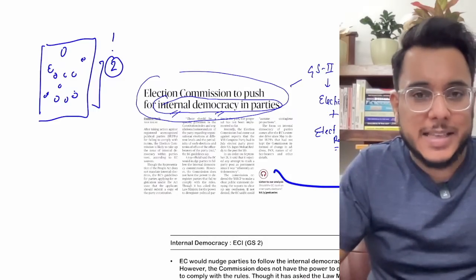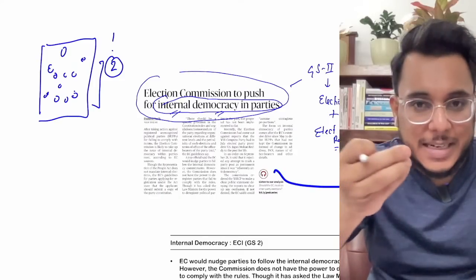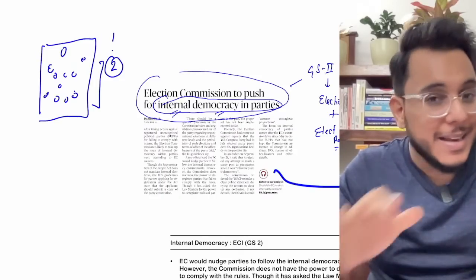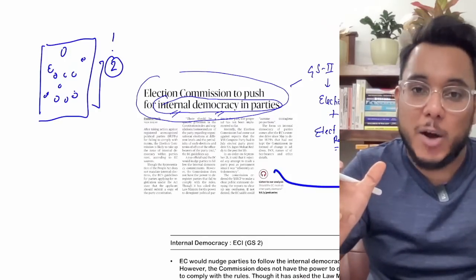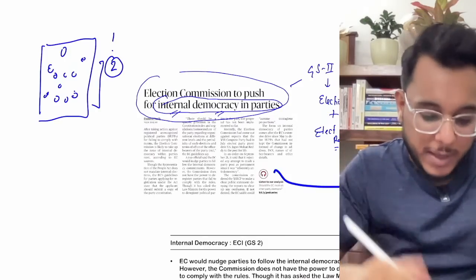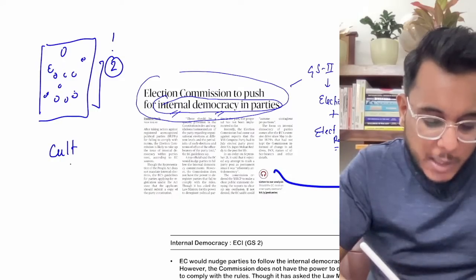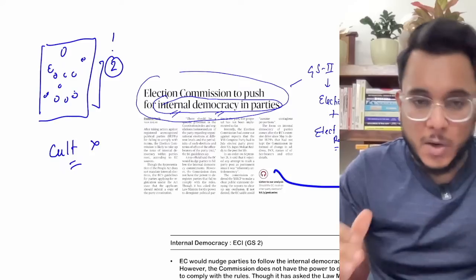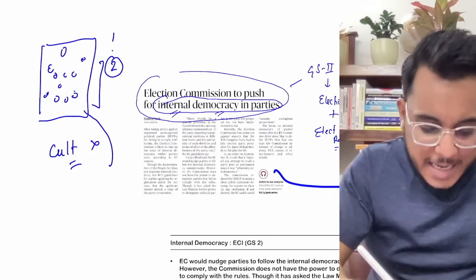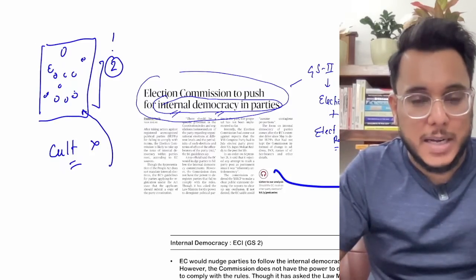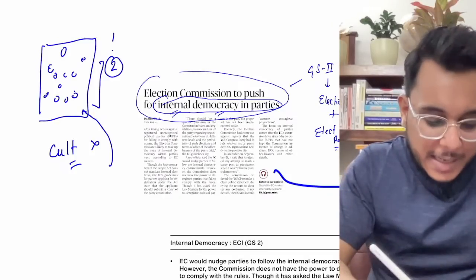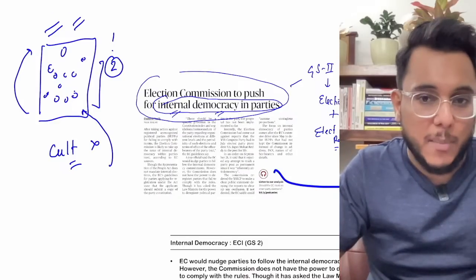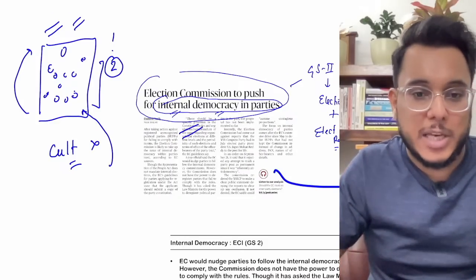Now we find that certain political parties are centered around one family, or around one particular leader. That goes against the idea of democracy. That is the cult in the political parties. It goes against the idea of internal democracy. It has been provided that any member of a political party should have the opportunity to rise to the highest rank of that particular political party. So there is an internal democracy issue that is coming.